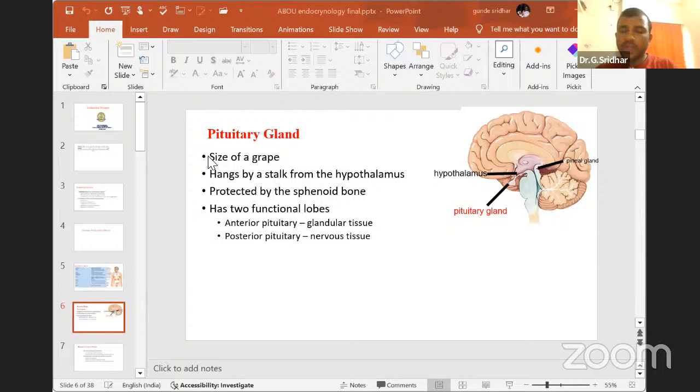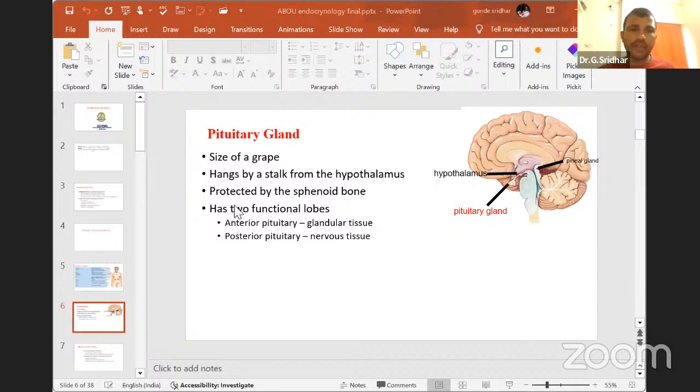If anybody asks where exactly you find it, it lies in a groove-like structure called the sella turcica. On this groove sits the peanut-like gland, with a stalk-like structure attached to the hypothalamus, called the infundibulum. This is how it is situated below the hypothalamus.